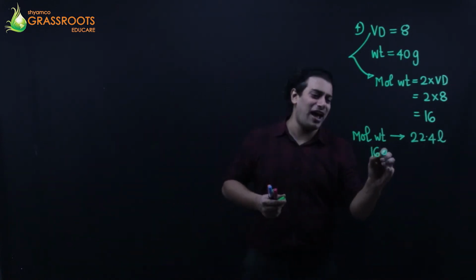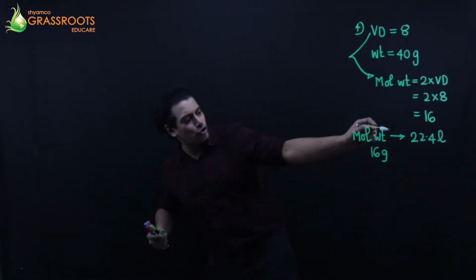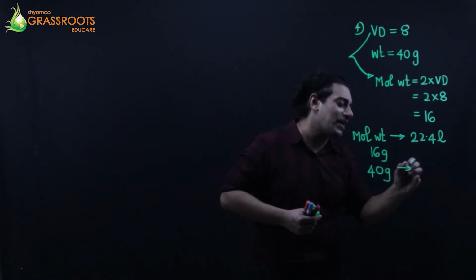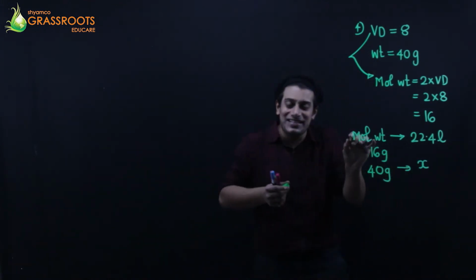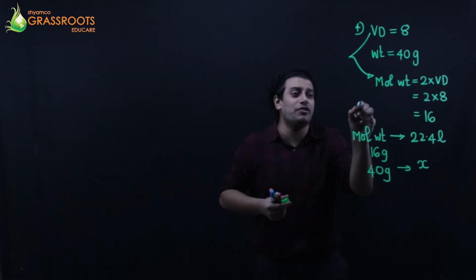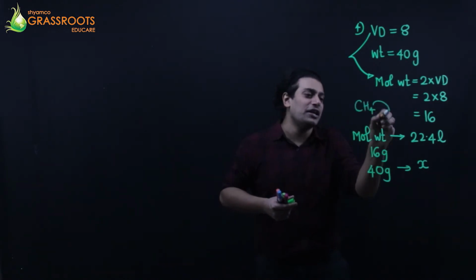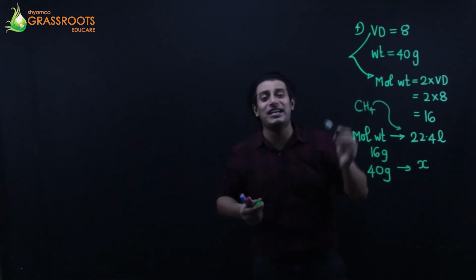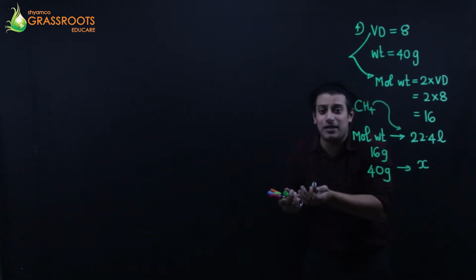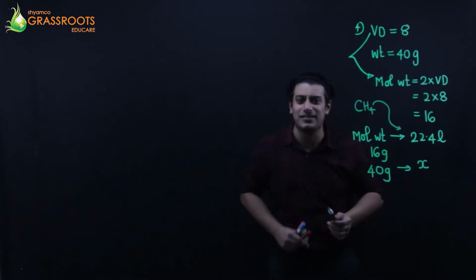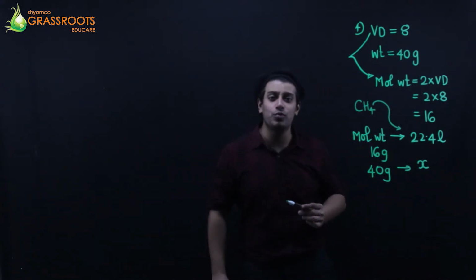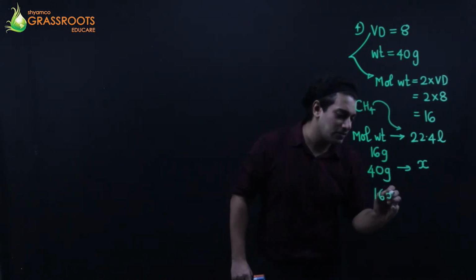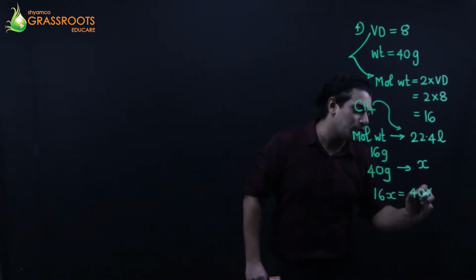So if 16 grams, which is the molecular weight of CH4, occupies this much volume, then 40 grams, which is there with me in the bag, 40 gram का CH4, how much volume will it occupy? Cross multiply. 16x is 40 into 22.4.